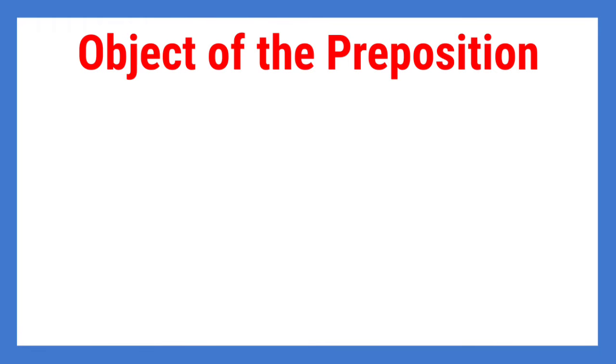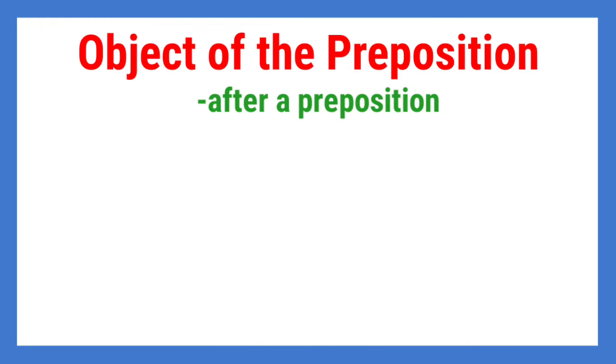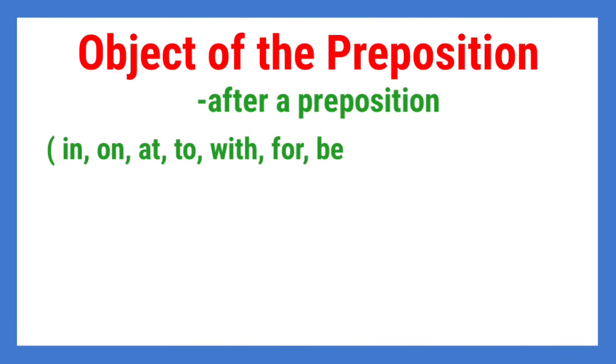Now let us move on to another function of a noun, which is the object of the preposition. A noun functions as an object of the preposition if it follows after a preposition. What are some examples of prepositions? Some examples are in, on, at, to, with, for, behind, above, under, and many more.